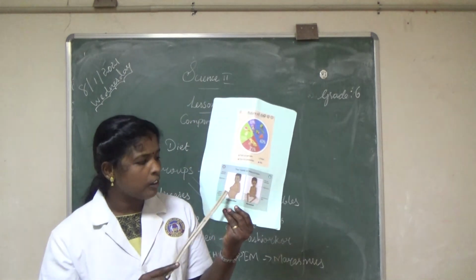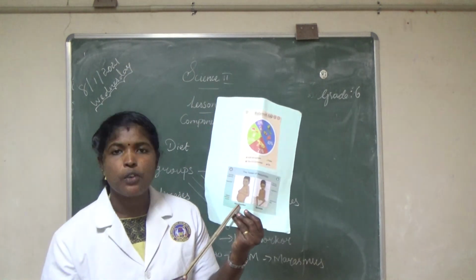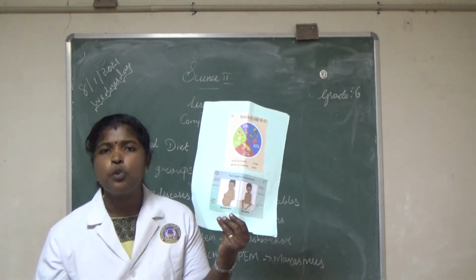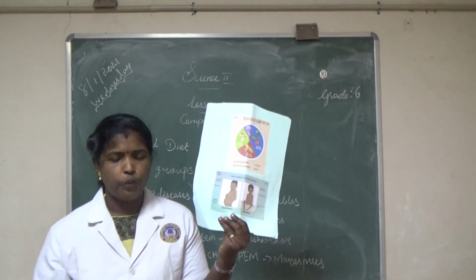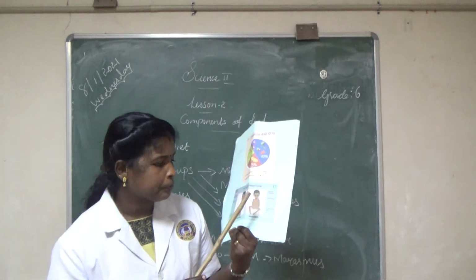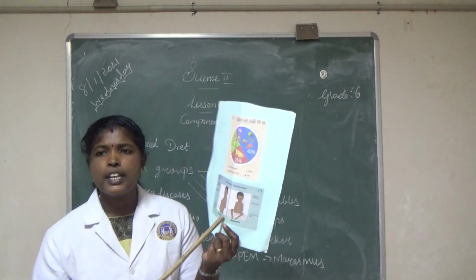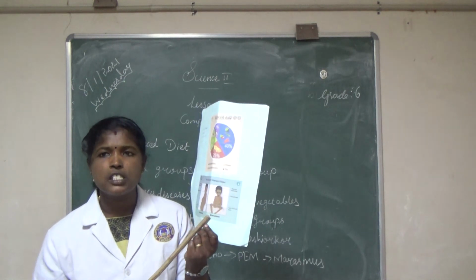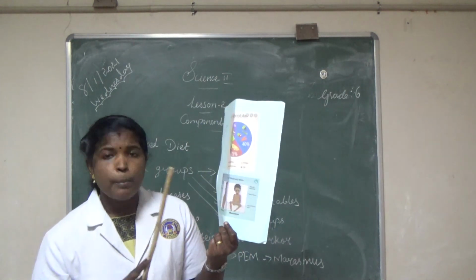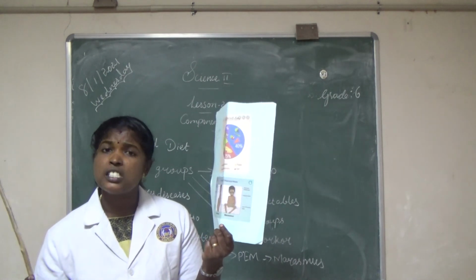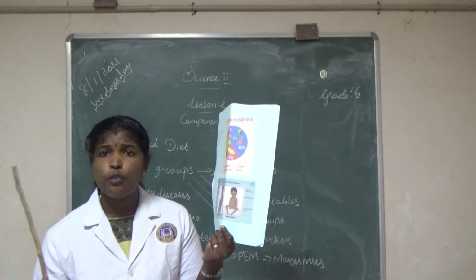What should children suffering from Kwashiorkor do? They need to take more protein-rich food. Next, protein energy malnutrition leads to which disease? Marasmus. Marasmus is one of the common diseases in infants below the age of 5.